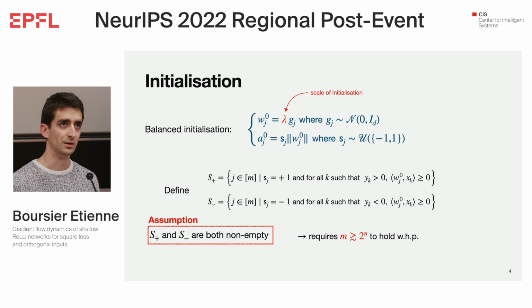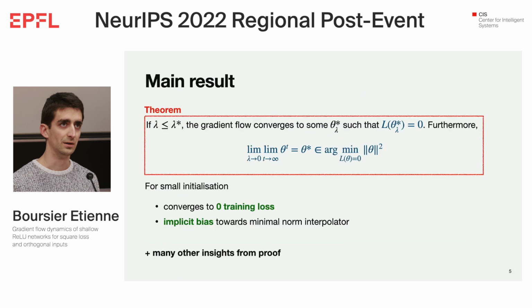We need to assume something on the initialization. This is a deterministic condition, but it holds with high probability when we have a very large number of neurons in our network, for example an exponential number of neurons in the number of data points. Basically we just assume that at initialization, we have at least one neuron in some cone of the space R^d, and also some other neuron in another cone of the space R^d.